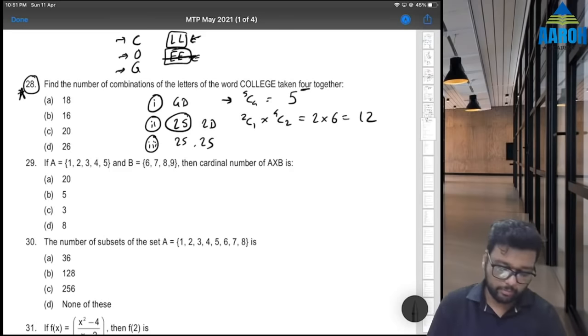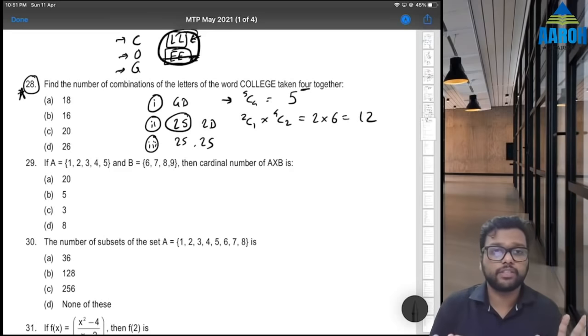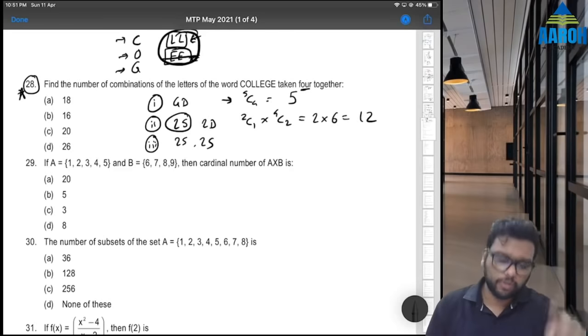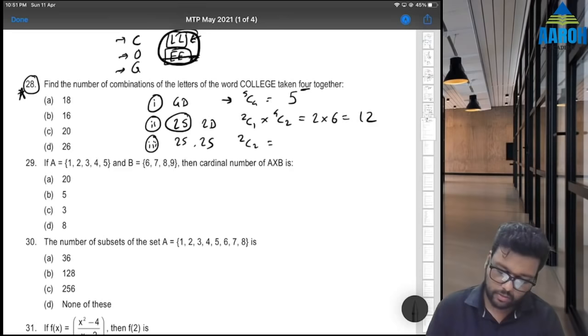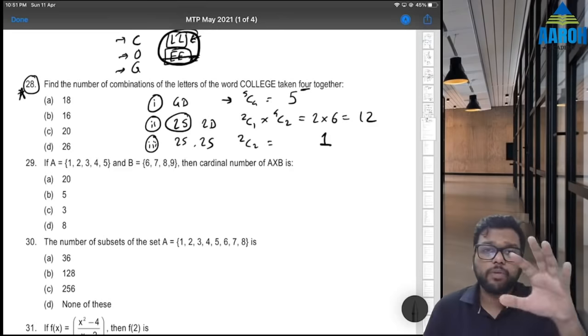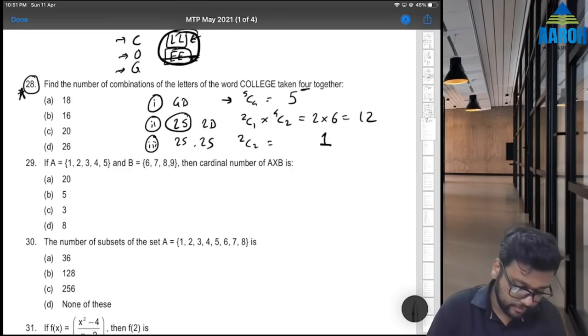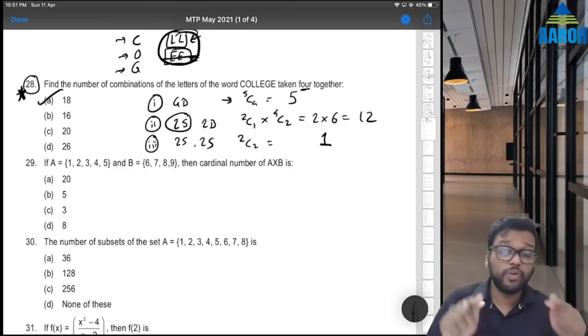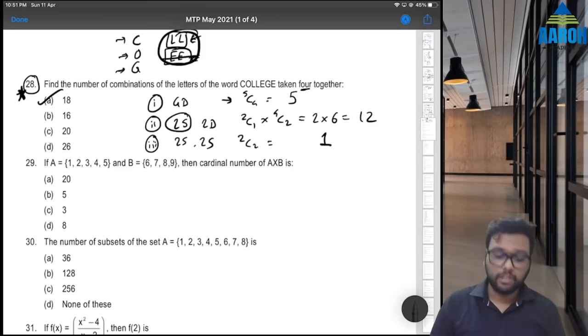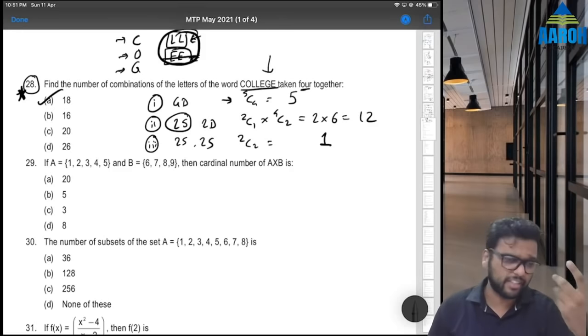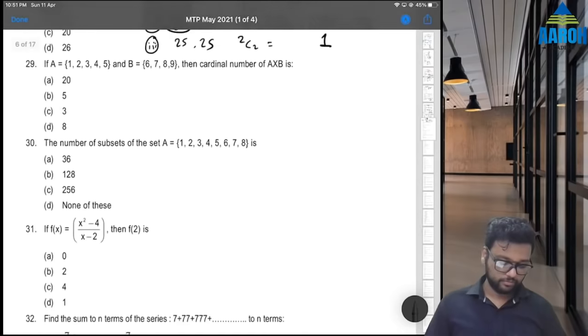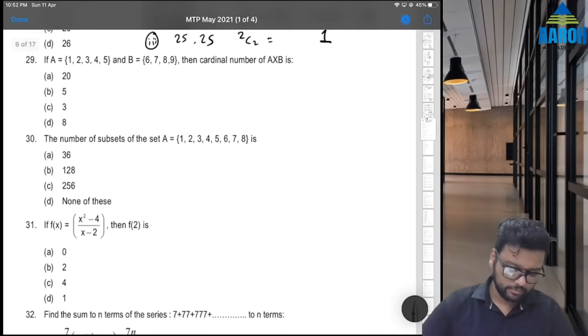And 2 same, that means we have to select both the boxes. So we have to select 2 boxes out of 2 boxes. So 2C2 is 1. So answer will be 12 plus 5 plus 1, 12 plus 6, 18. This is a good question. If you have doubt in this, let me know in comments. Because this is one of the few tough questions in permutations combinations. Otherwise everything is easy.